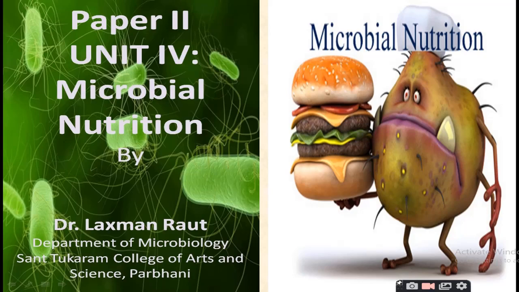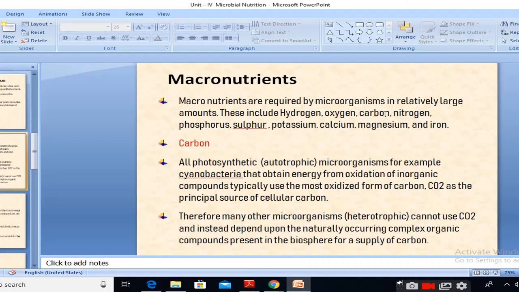Macronutrients are required by microorganisms in relatively large amounts, and these include hydrogen, oxygen, carbon, nitrogen, phosphorus, sulfur, potassium, magnesium and iron.